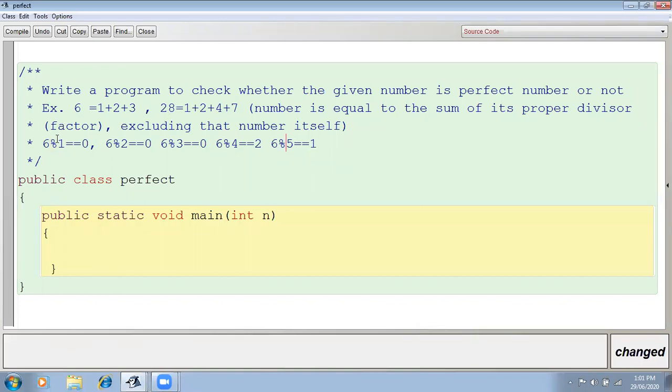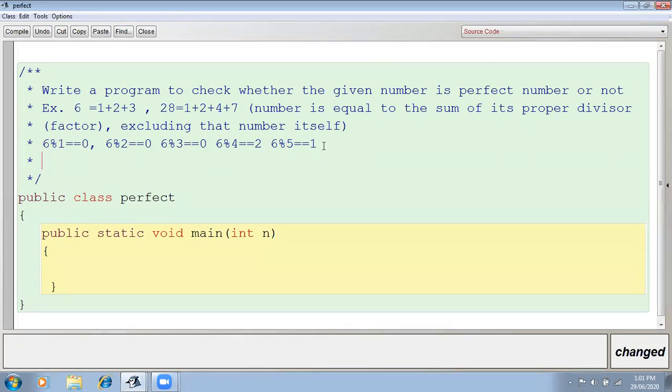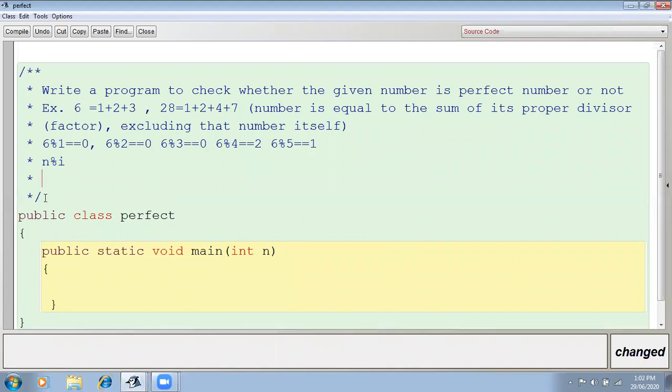Suppose I'm executing the loop by i, then here I will write n mod by i. Then what would be my statement? My statement will be n mod by i. As i increases, this i will be 1, then next time 2, next time 3, 4, 5. It will not be 6. It means I'm executing the loop less than n. Till 5 I'm executing here. Then I will perform the sum. I will take the sum, then I will check.